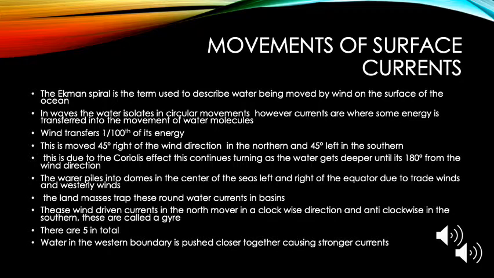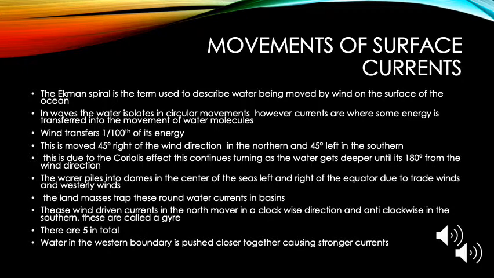Movement of surface currents. The Ekman spiral is a term used to describe water being moved by wind on the surface of the ocean. As the wind creates movement on the water via friction, the water molecules oscillate in a circular motion. This creates movement further down the water column, as the water is oscillating in smaller and smaller amounts.